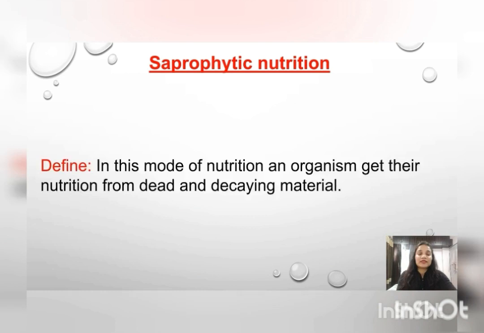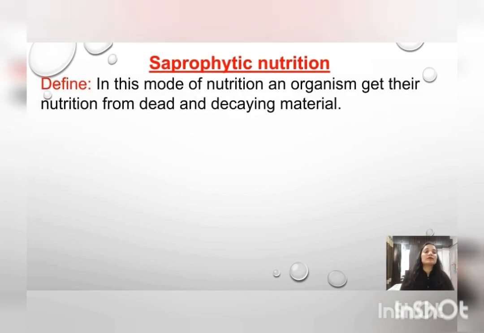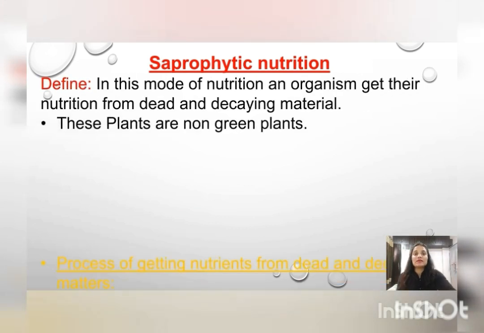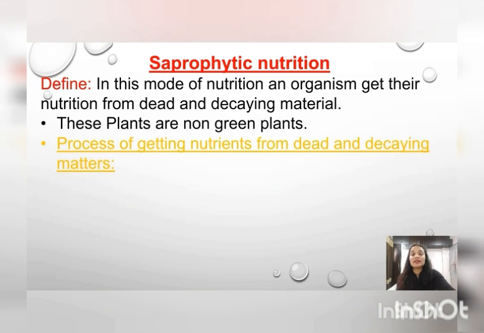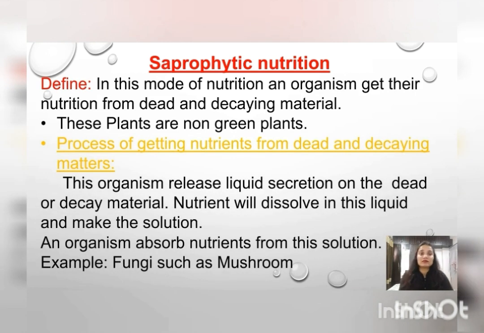Now we will see saprophytic nutrition. This type of organism, a saprophytic organism, will take nutrient from dead and decaying organisms. They will survive on rotted material. These plants are non-green plants. How are they getting it? They will secrete some kind of liquid that will digest the nutrients and make them soluble, which are present in the dead and decaying organism, and afterwards that will be absorbed by the saprophytic organism. This is called saprophytic nutrition.